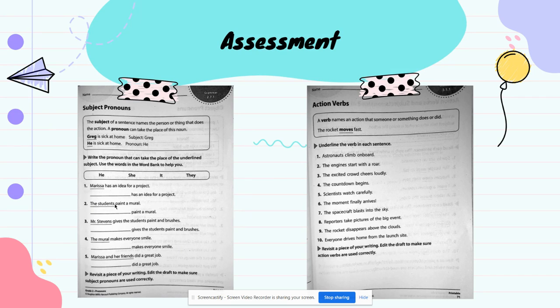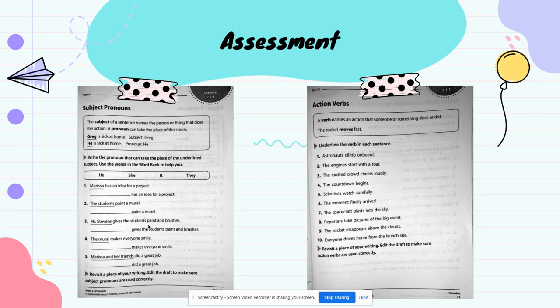You see how it ends in an S? So that means that it's plural. So I'm going to use they. They is more than one person. It's about a group of people. It's plural. So they paint a mural. The students paint a mural. They paint a mural.